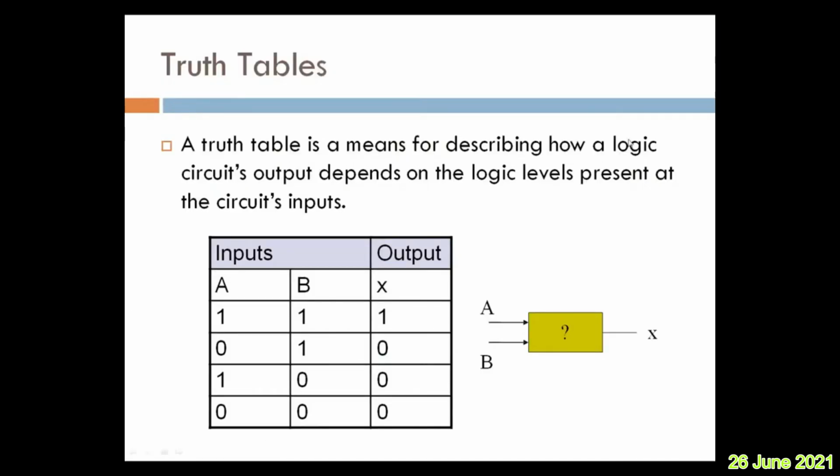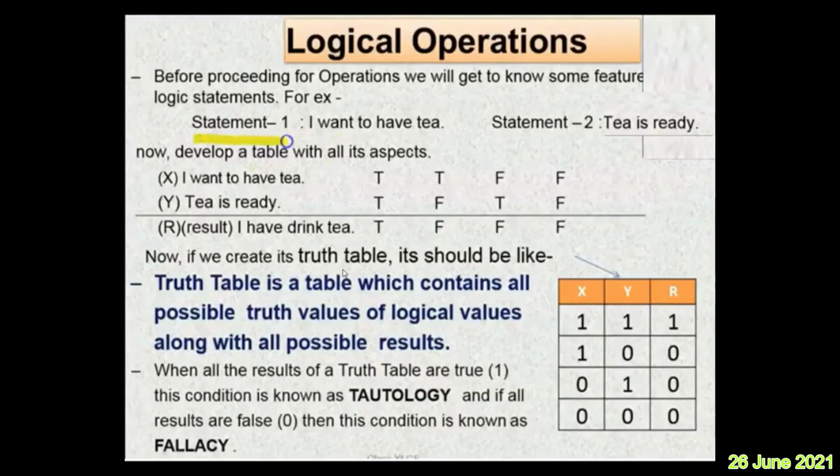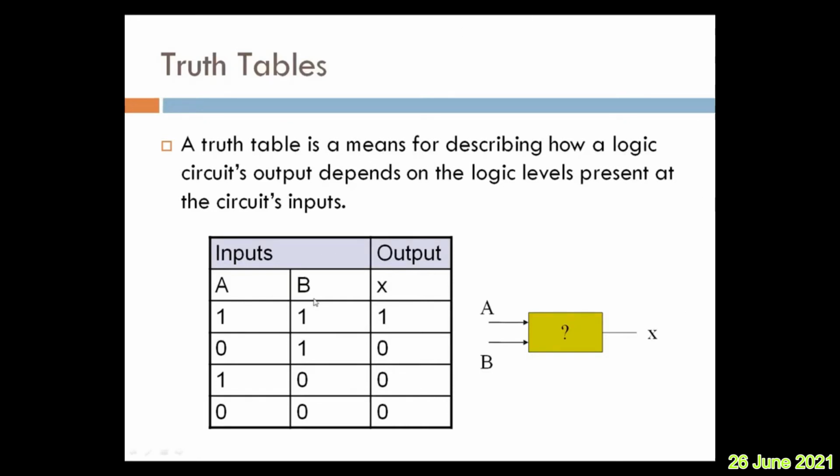A truth table is a means of describing how a logic circuit's output depends on the logic levels present at the circuit's inputs. So, depending on the inputs, in the earlier example, X and Y are inputs and R is output. Similarly, here A and B are inputs and X is the output. So, here may be any logical circuit or a gate, we call it, maybe AND, OR, NOT. So, various types of gates will come that indicate the various types of operations. Now, in general, we have written a question mark here, which kind of operation it is. Means if A and B are inputs, what is the output? There may be any number of inputs, but output will be only 1.